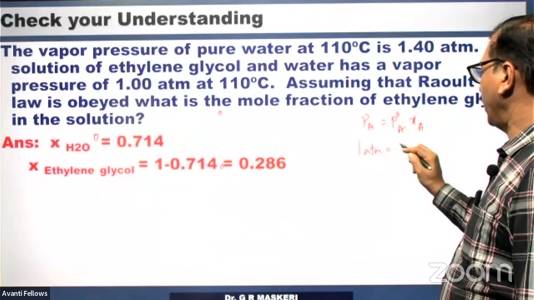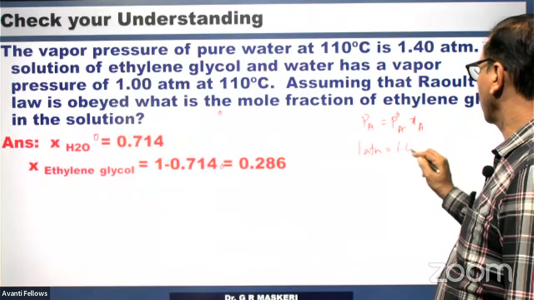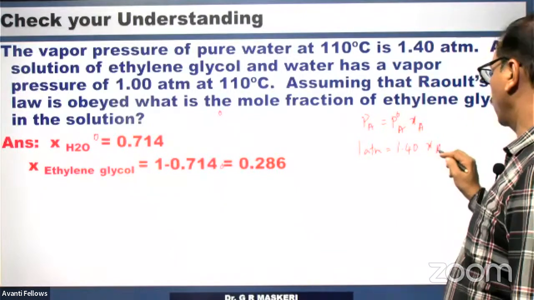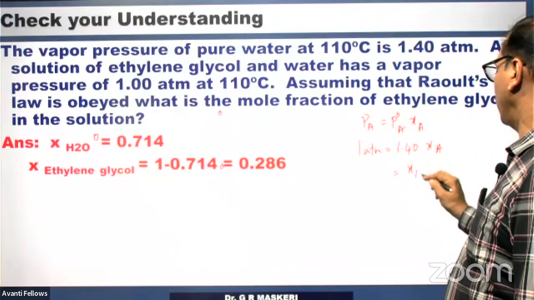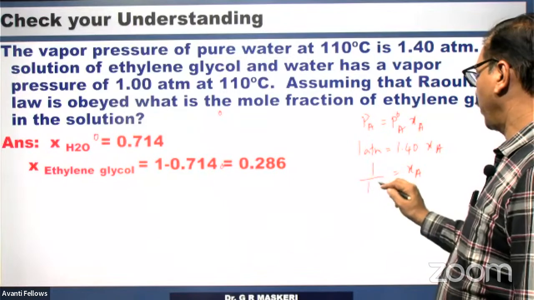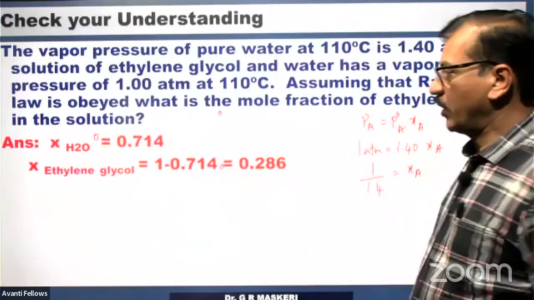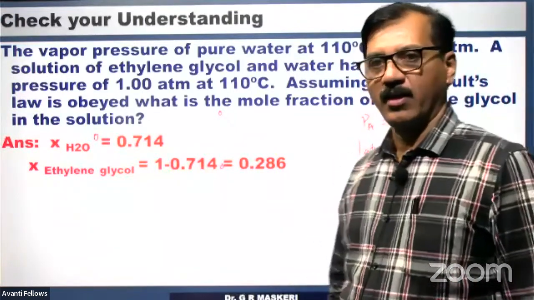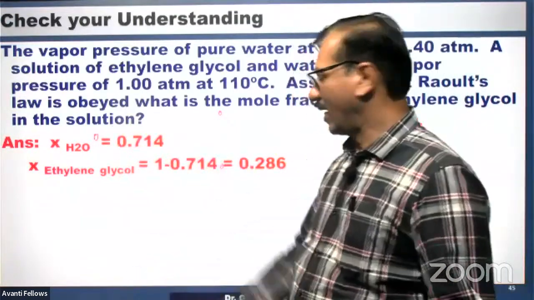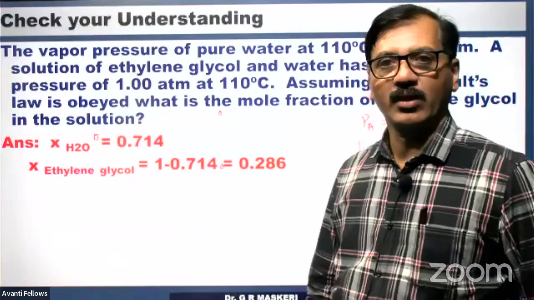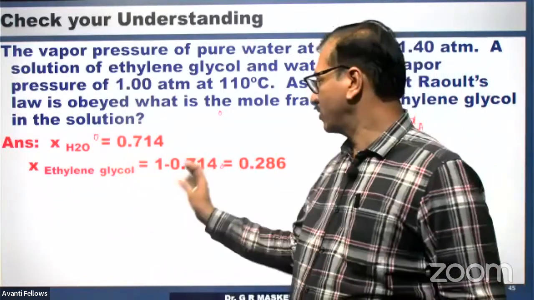And P0 A is 1.40 and you are asked to find out the mole fraction. Therefore, XA is 1 divided by 1.4, that is coming to be 0.714. And the mole fraction of one is known, another can be found out easily. That is the one you can do, 1 minus that. Okay, fine.